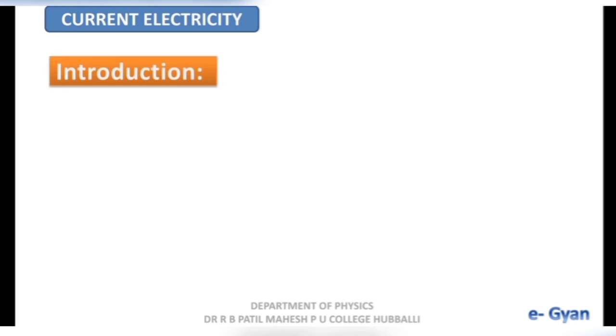Introduction. Students, first let us understand what is current. Current means flow. Anything that flows is called current. Suppose if we consider water, if water is flowing from one place to another place, then it is called as water current.